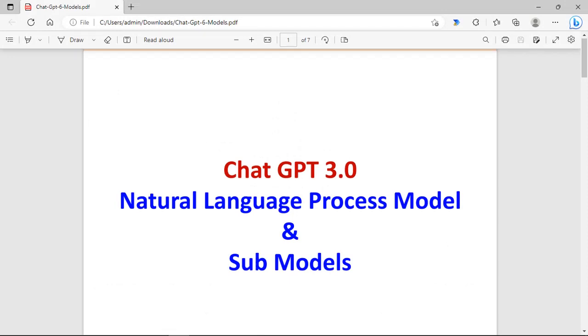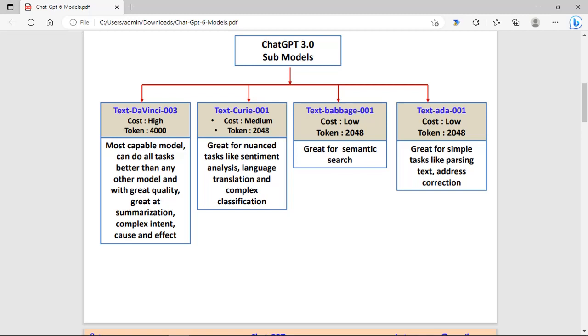This is Avinash Sharma, and in this video we will discuss some models of ChatGPT, which is itself a natural language process model. So now we discuss some models in ChatGPT. ChatGPT itself is a natural language process model, but it has four sub models.